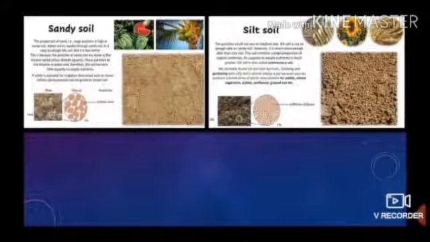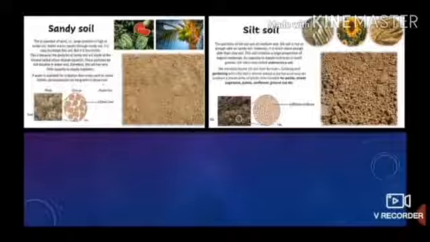Next is the silt soil. The particles of silt soil are of medium size. Silt soil is not as plowable as sandy soil. However, it is much more plowable than clay soil. This soil contains a large proportion of organic materials. Its capacity to supply nutrients is much greater.